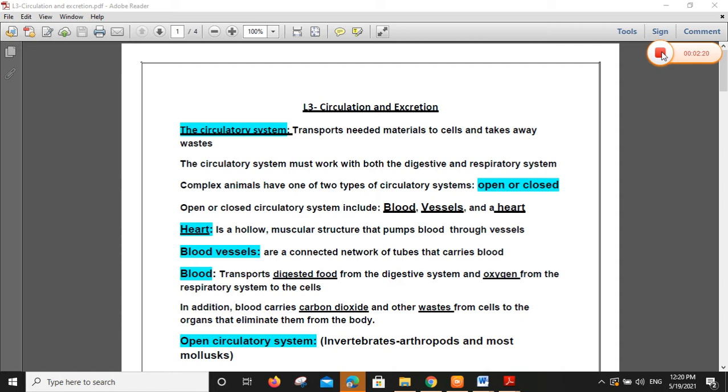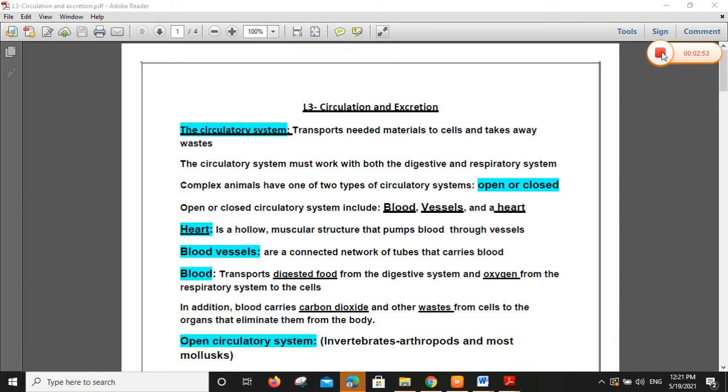What do I mean by needed materials? I need digested food and oxygen. These are needed materials for cells. Why? To release energy through cellular respiration. We mentioned in lesson 2 that cellular respiration happens in every cell in your body. I have trillions of cells, and every cell in your body does cellular respiration, and the energy is released.